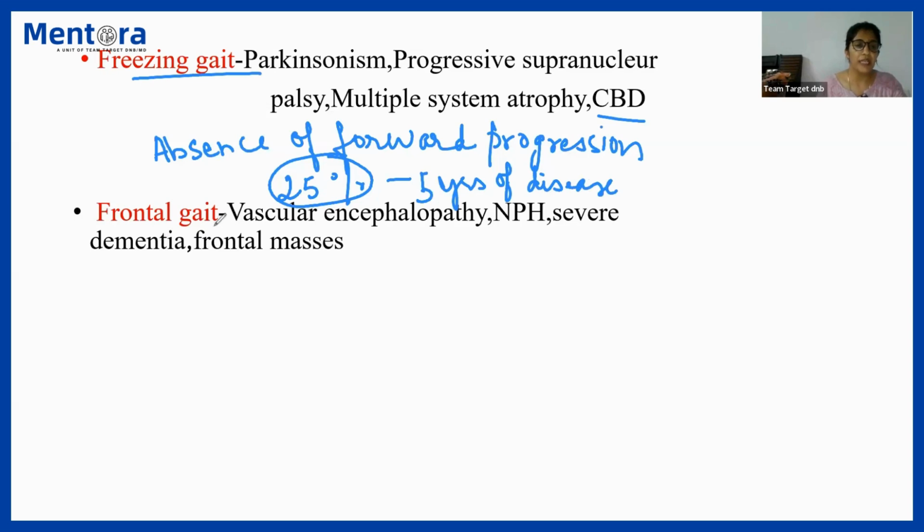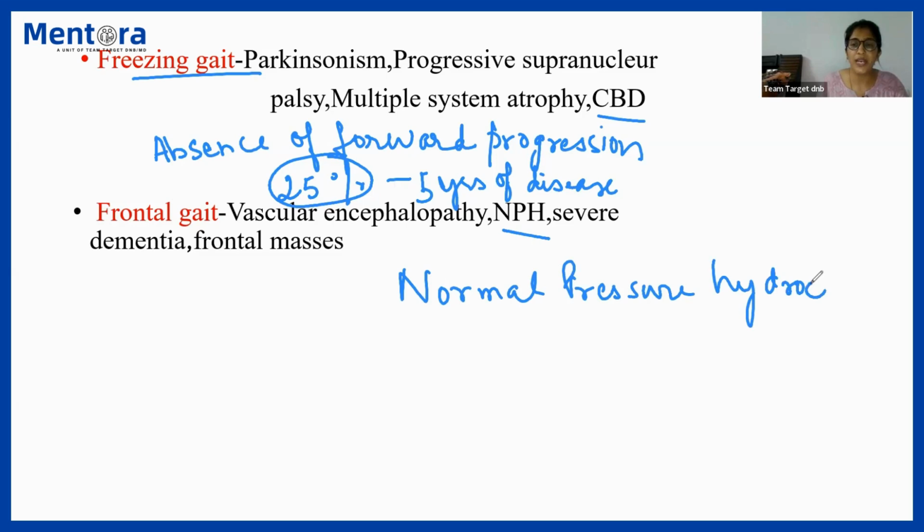Next one is about frontal gait. Frontal gait, as indicated by the name, is the gait resulting from disorders in the frontal lobe of our brain. That might be a vascular encephalopathy involving the arteries. That might be NPH, that stands for normal pressure hydrocephalus. I expect from you to give me in the chat box the typical triad for normal pressure hydrocephalus, NPH triad. That is important for your MCQs. Then it might be caused due to severe dementia or frontal lobe masses.